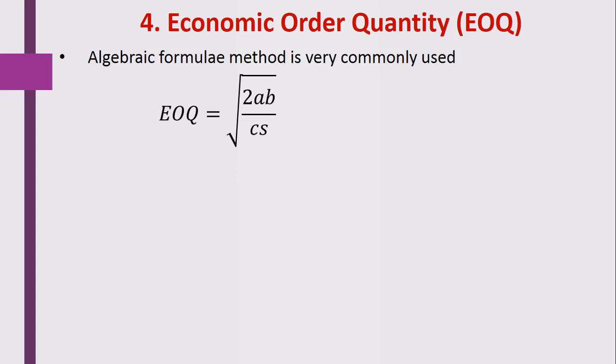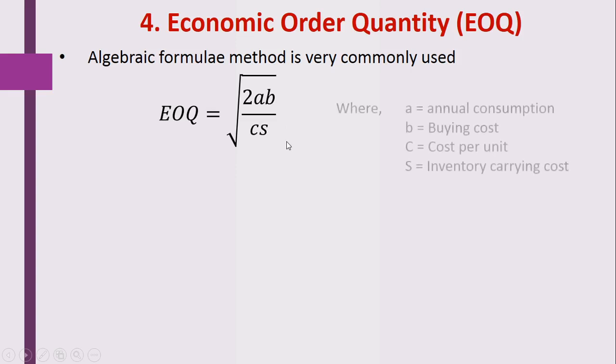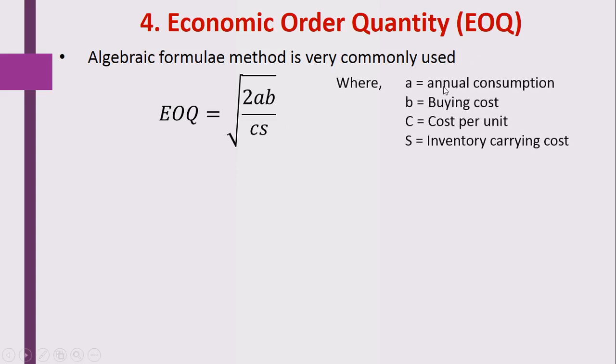You can see this equation: EOQ is equal to square root of 2AB divided by CS, where A is the annual consumption, B is the buying cost, nothing but the ordering cost, C is the cost per unit, and S is the inventory carrying cost. By using this formula, the quantity of that particular medicine is determined.